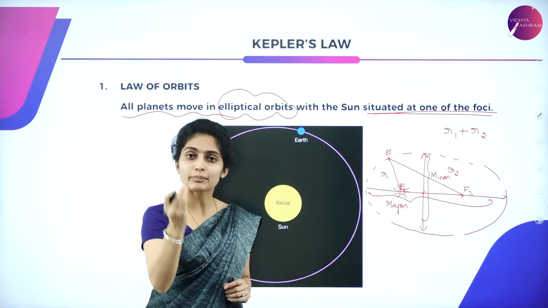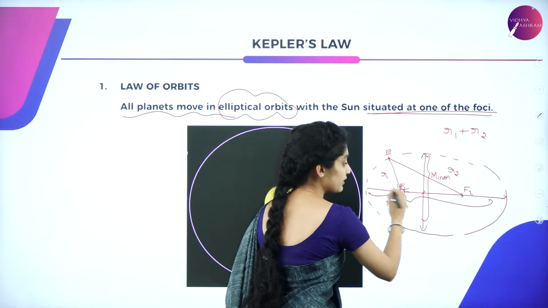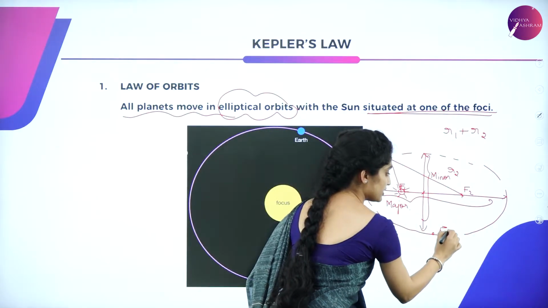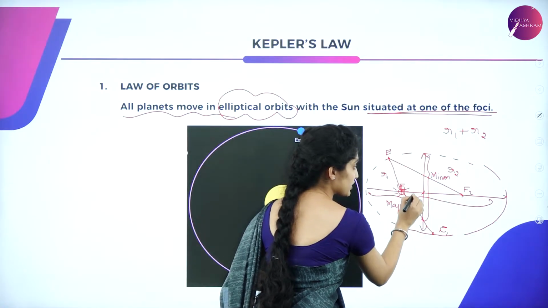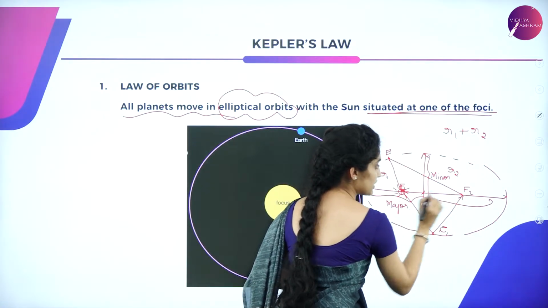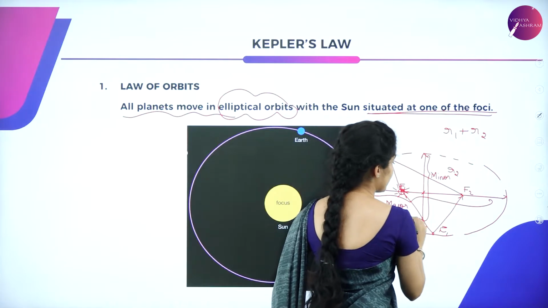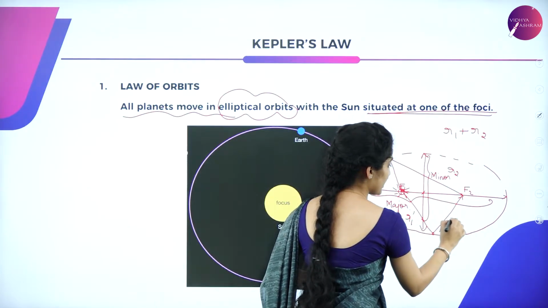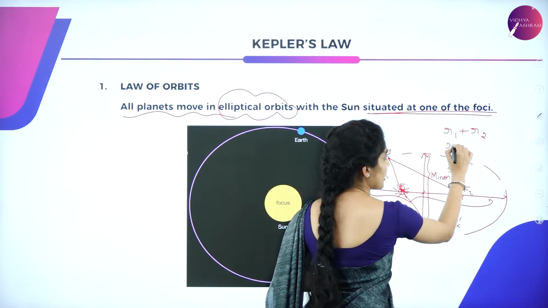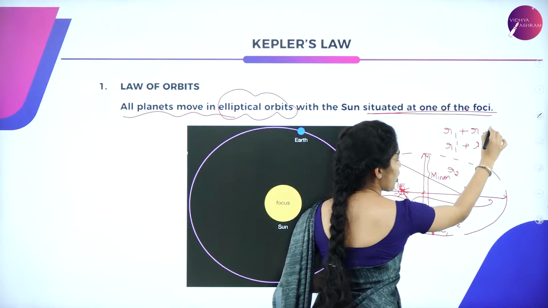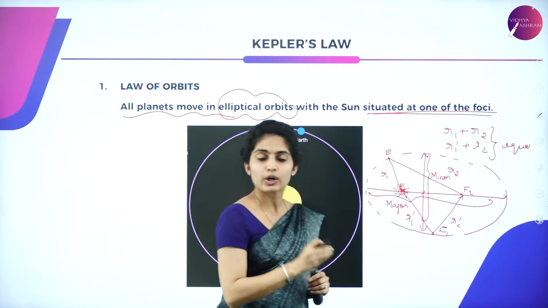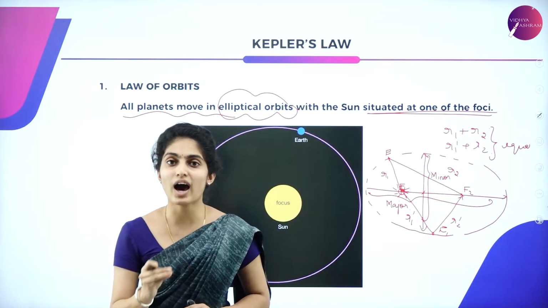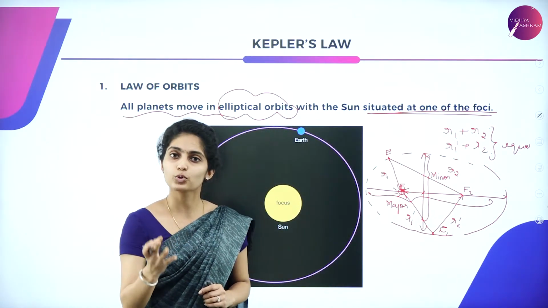Okay. Similarly, suppose Earth is somewhere around here, it has a position vector. Again, the distance from this planet to this focus and from this planet to this focus are R1 dash and R2 dash, so it is R1 dash plus R2 dash. All these are equal. R1 plus R2 is equal to R1 dash plus R2 dash.